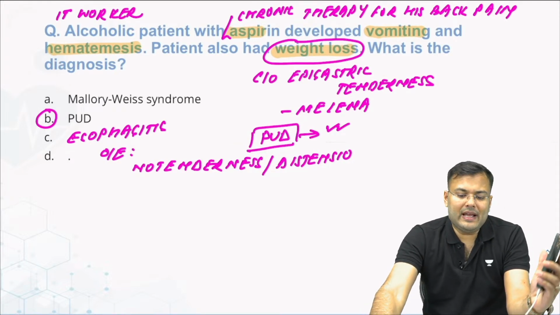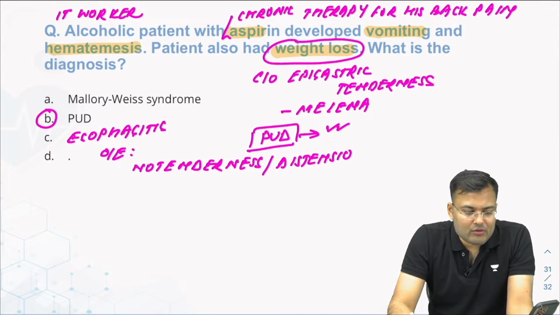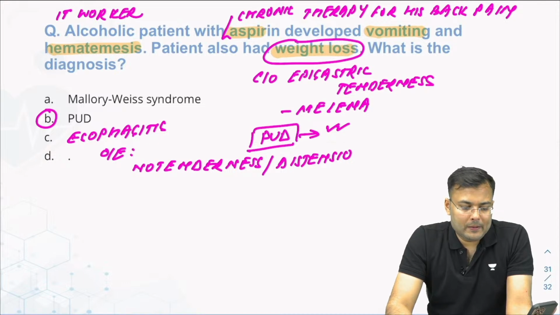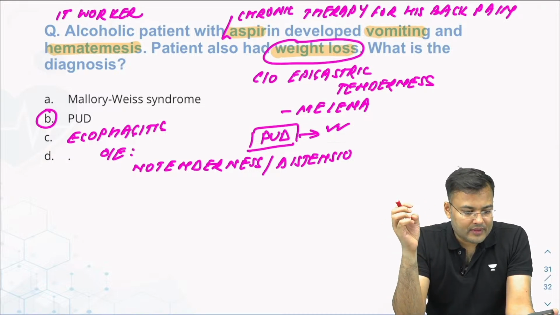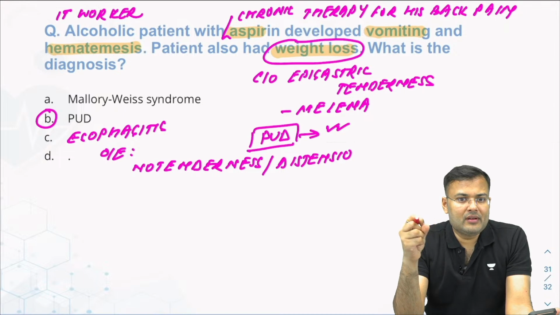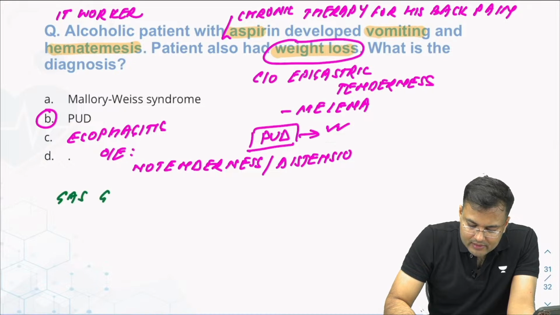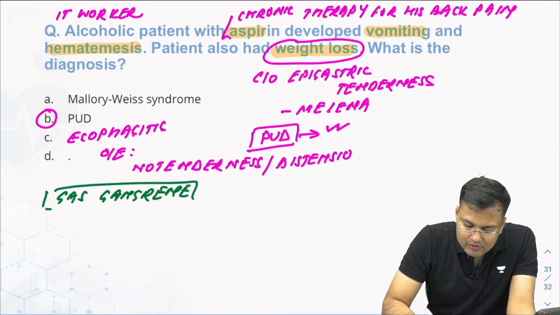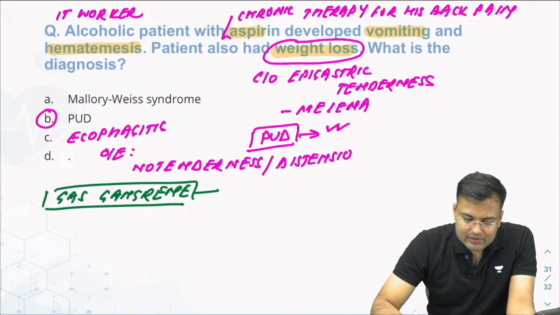Anybody remembers any other question? Any of you remember any other question related to surgery? Any other question you remember, guys, related to surgery? So how many questions till now? There are a total of 30 questions. Total 30 questions were there. There was one question of gas gangrene. I expect that there were 30 to 35 questions. So out of 200, 30 to 35 means almost 1/6. Okay, so one question was there on gas gangrene.